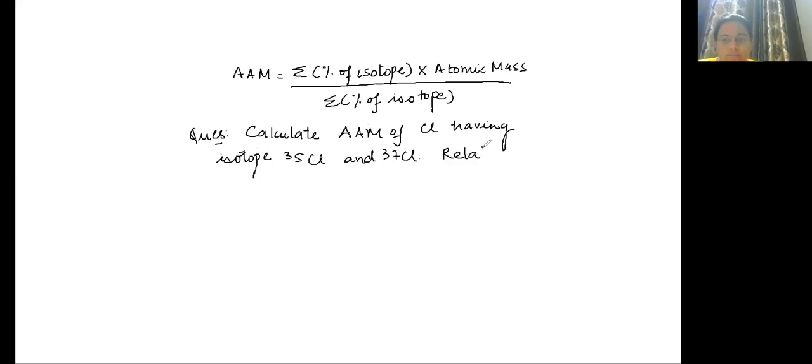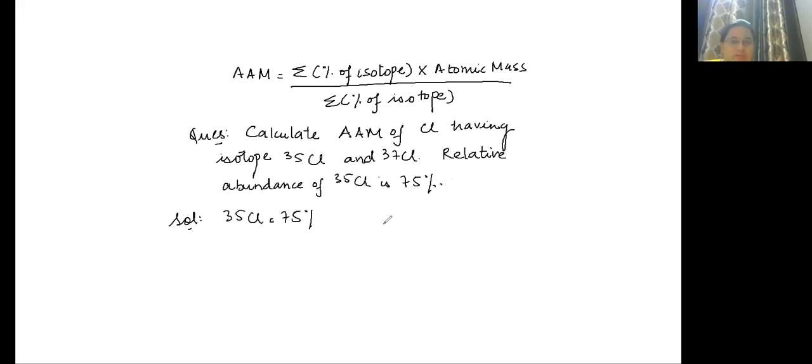Relative abundance of 35 chlorine is 75%. Now tell me, if 35 Cl is 75%, what will be 37 Cl? It will be 100 minus 75, because total percentage is 100.